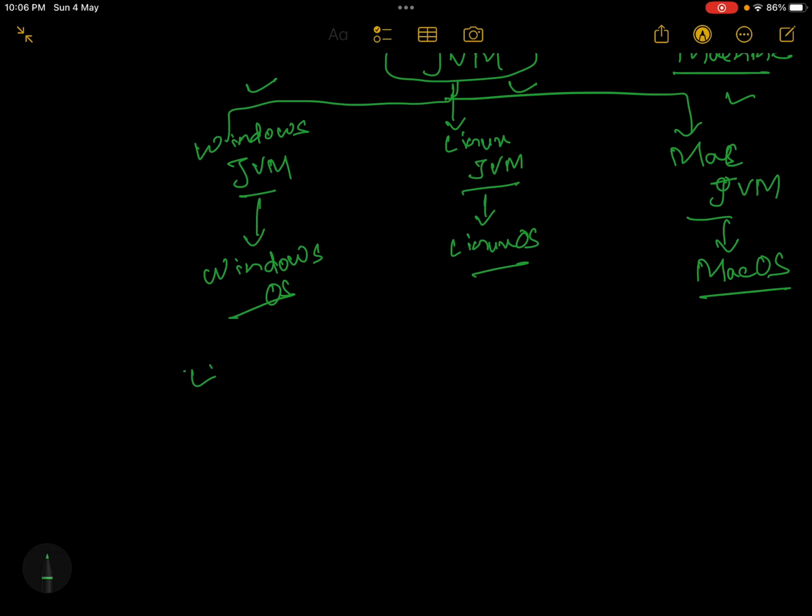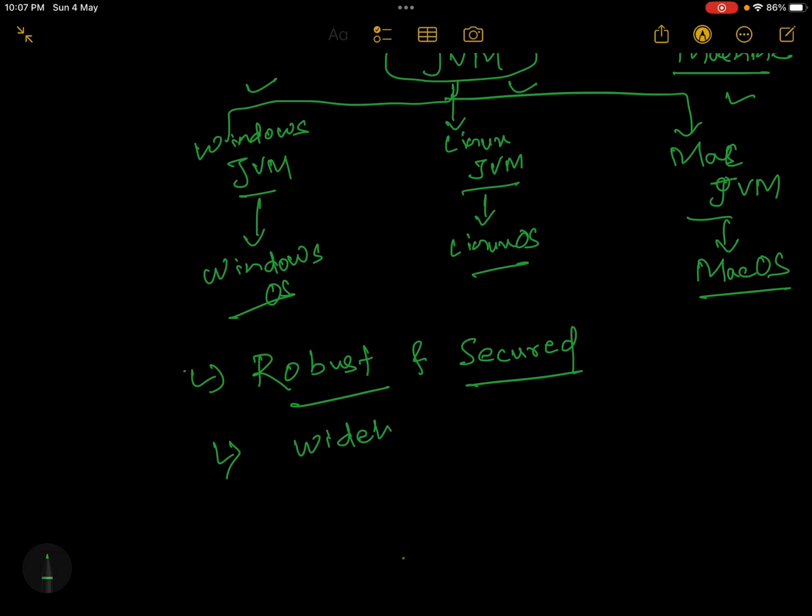Now other features of Java: it is robust and secure. Java has built-in security features, and it's very robust, error free, you can say. And Java is a widely used and very popular programming language.